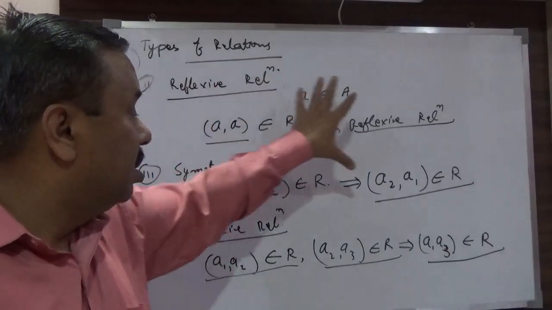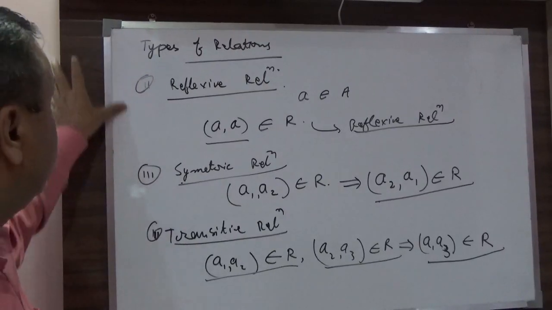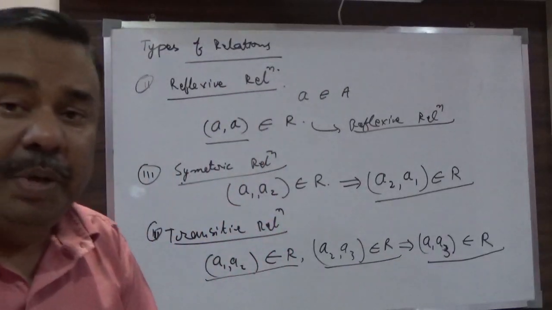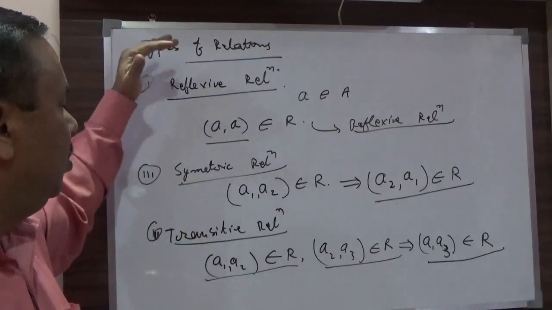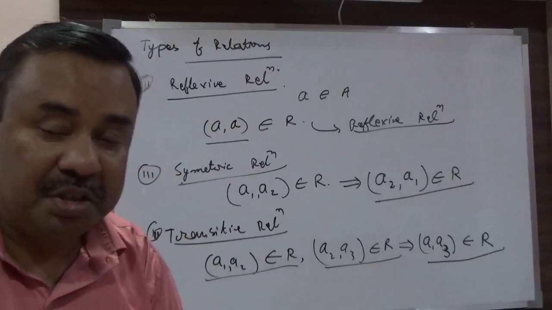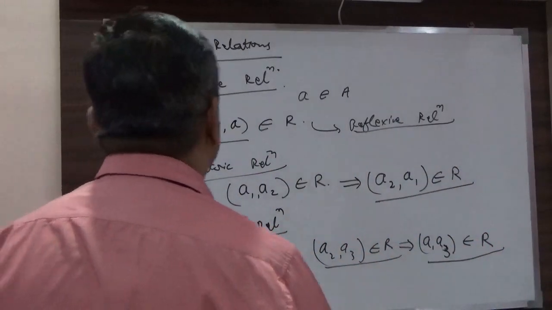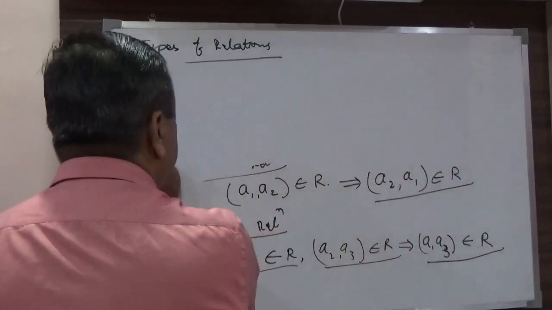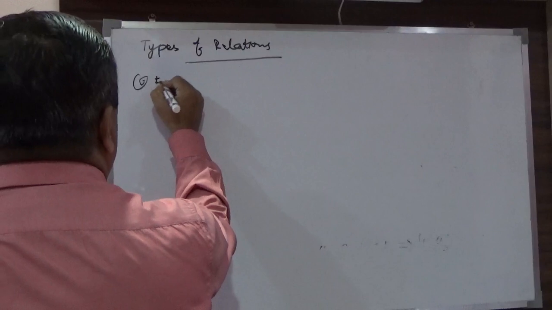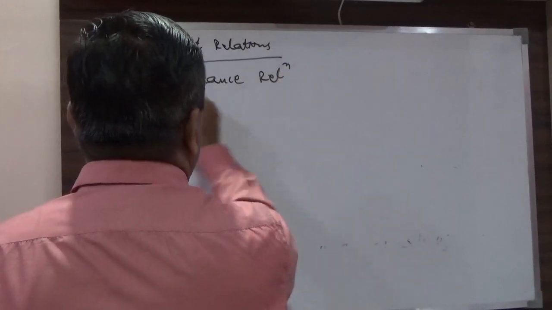So these are the three, and when all these three relations are satisfied, that is, there is one relation which falls under the category of all these three relations, then it is called an equivalence relation. That is the fifth type of relation, the equivalence relation.